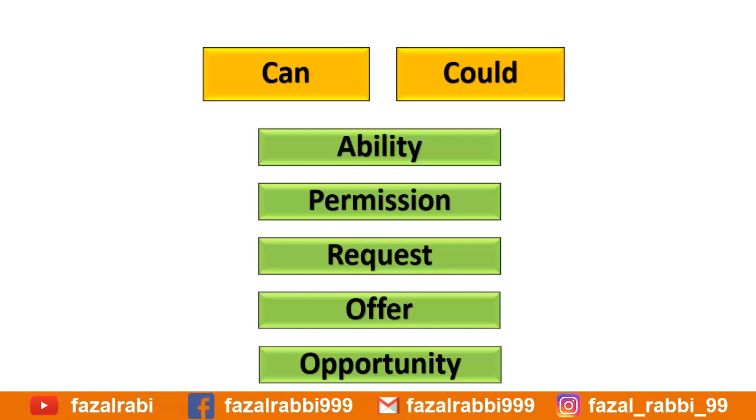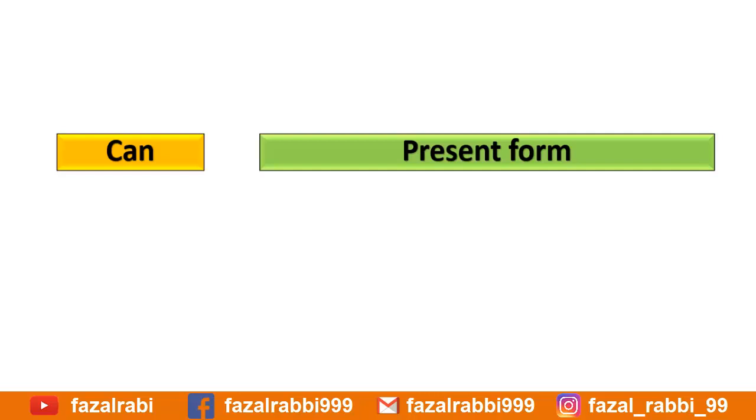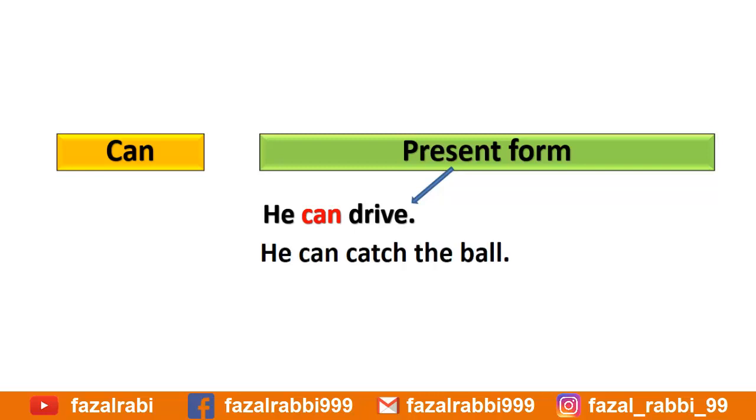First, look at the structure of sentences having can and could. Can should always be used for the present form. For example, he can drive, where drive is the present form and can has been used for ability. Another example, he can catch the ball. Here, can shows the possibility of catching the ball, and with it, it has the present form of the verb catch. So, it is clear that there will always be the present form of the verb with the modal can in a sentence.